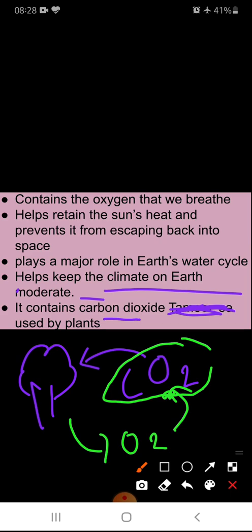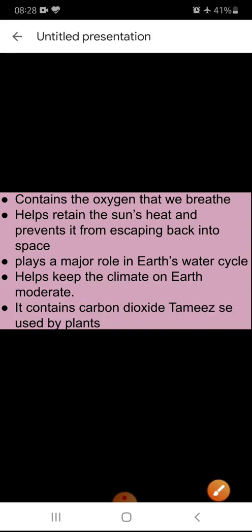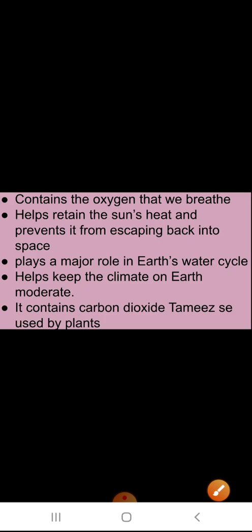They release oxygen, and oxygen is used by human beings, who release carbon dioxide again. So it is a cycle. Oxygen is converted to carbon dioxide, carbon dioxide to oxygen, like this. Okay, so this is all possible through the atmosphere only.